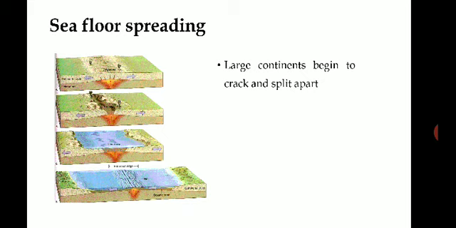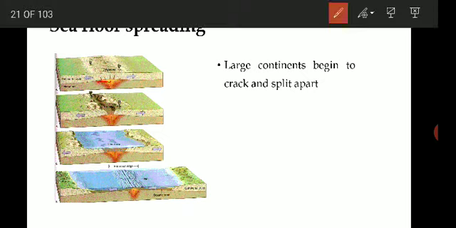You can see in the first image there is lava, the magma, trying to come out and moving away from each other. This is how continental drift started.